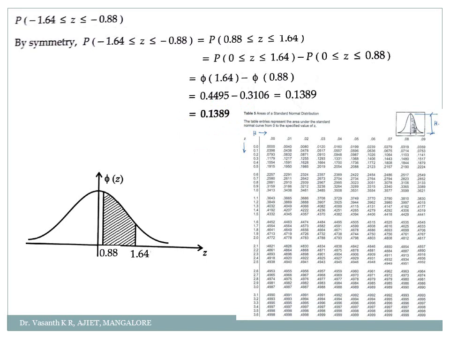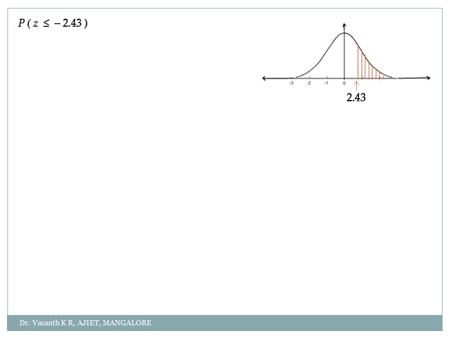Yes. Next one. So here I have the next problem, my dear students. Find the probability of z less than or equal to minus 2.43. Okay, so again here, what did I tell you first? Whether they give you negative, it is the same as the value in the positive, because it's just like a mirror image. Whatever values are there in the negative, the same values will be there in the positive also. So I can simply write this as probability of z less than or equal to minus 2.43 as probability of z greater than 2.43.